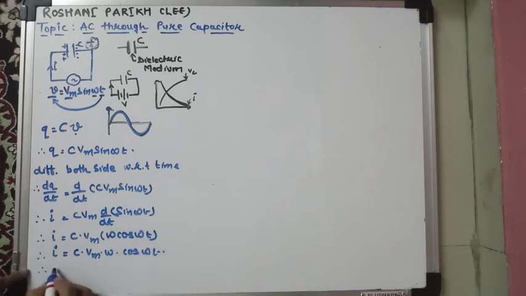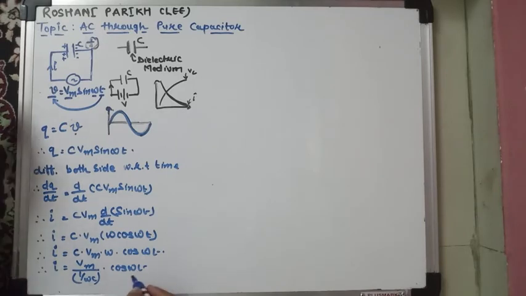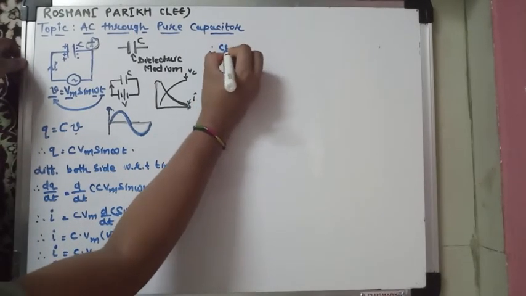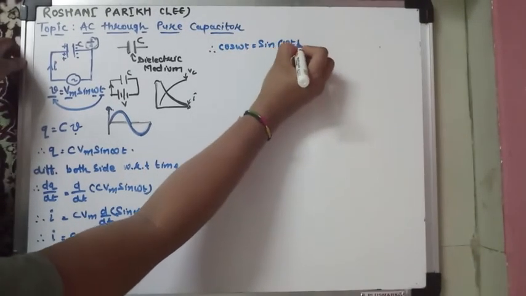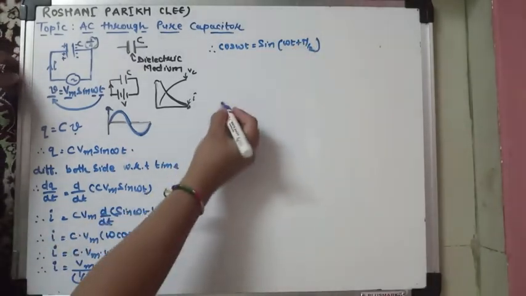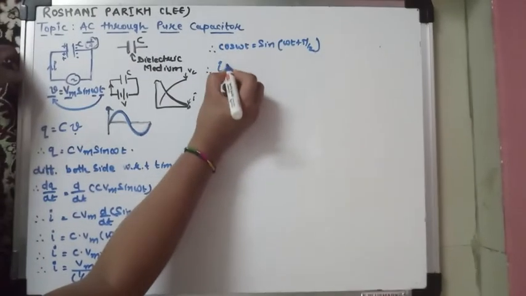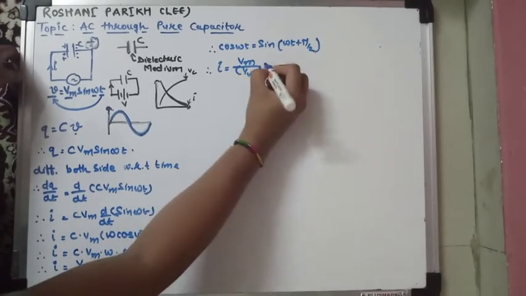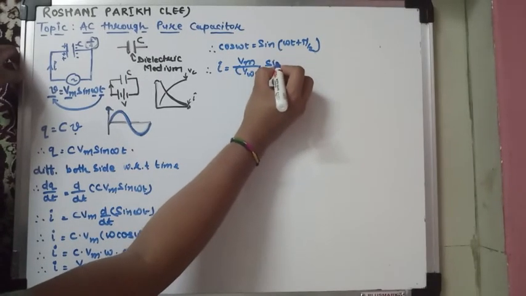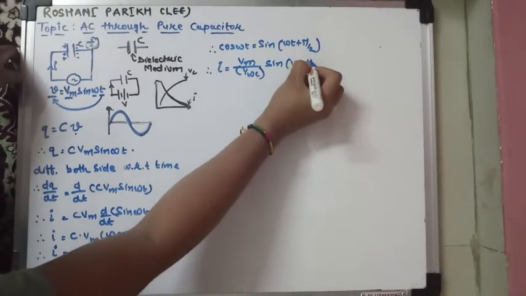Now just rearrange the terms, we can write Vm upon 1 upon omega C into cos omega t. Now what is cos omega t? In the form of sine you can write cos omega t is equal to sin omega t plus pi by 2. So substitute here. I is equal to Vm upon 1 upon omega C and cos omega t in the form of sin omega t plus pi by 2.